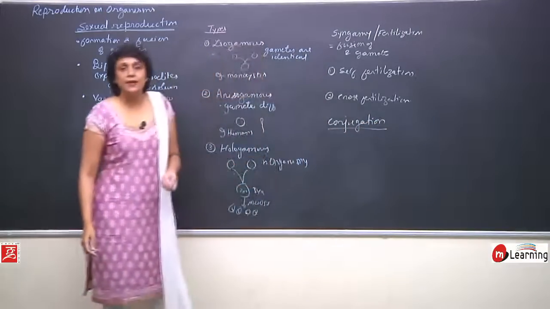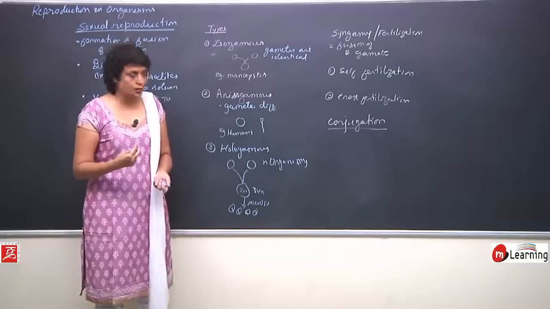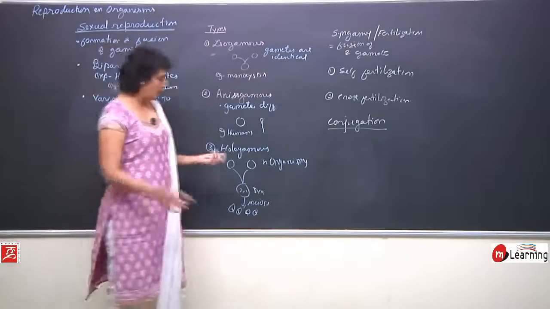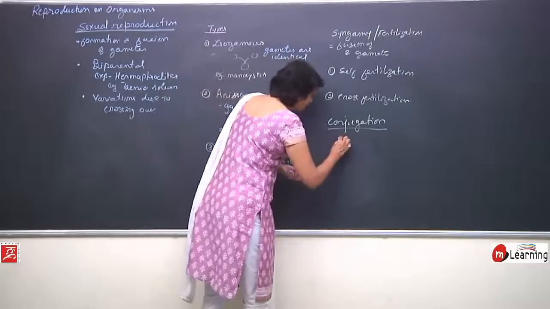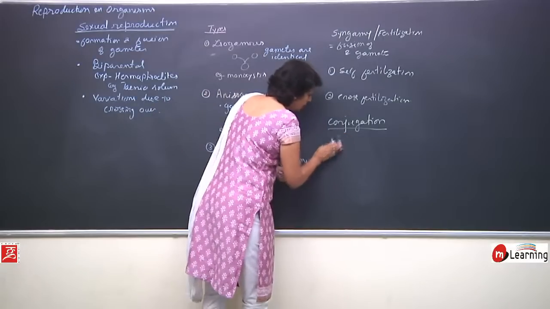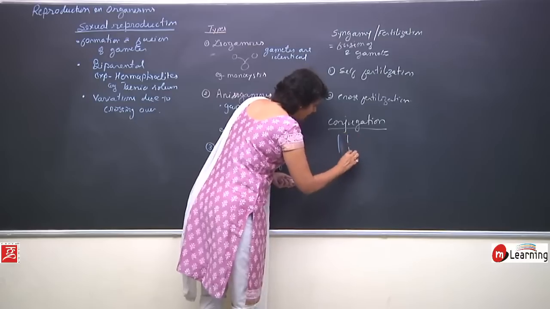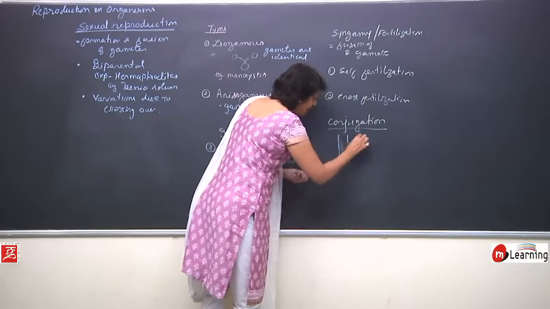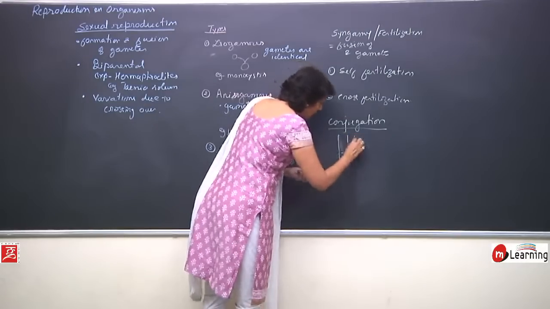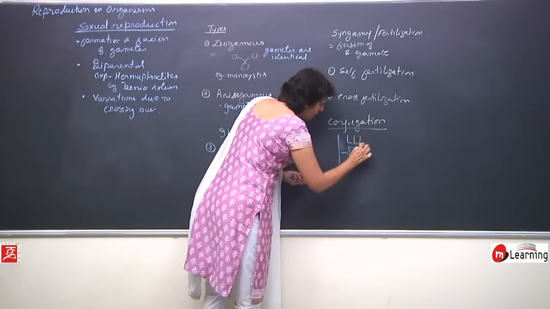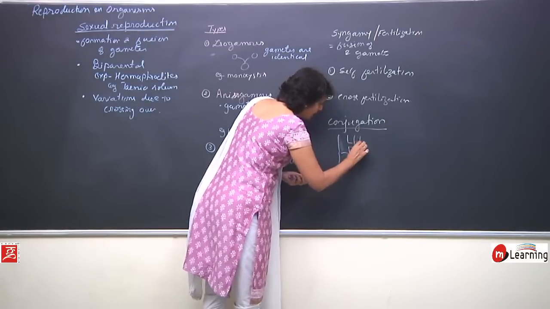Conjugation is not exactly a method of reproduction. It is a method of genetic variation. So in conjugation, what happens is, two organisms, suppose we talk of Spirogyra. These filamentous algae come or align close to each other, a cross bridge is formed, which is called the conjugation bridge.